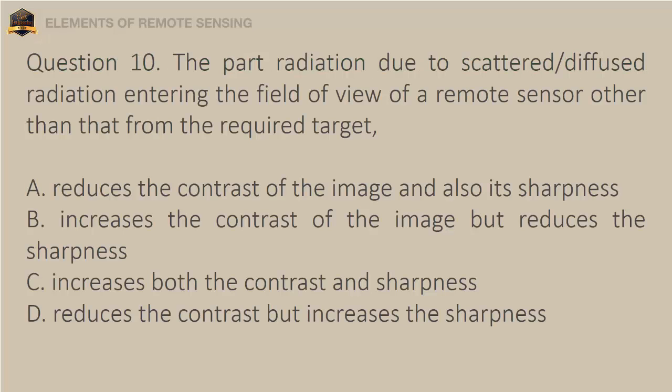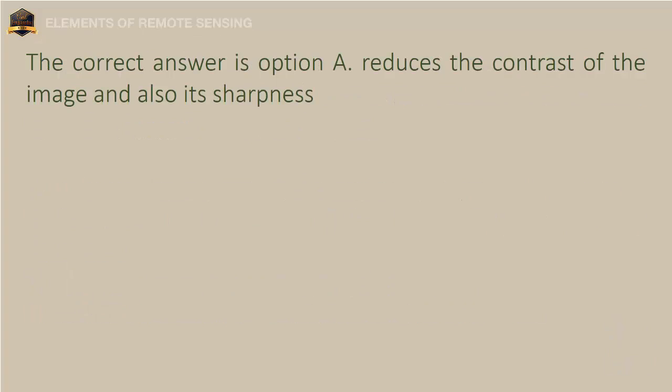Question 10. The part of radiation due to scattered, diffused radiation entering the field of view of a remote sensor, other than that from the required target: A. Reduces the contrast of the image and also its sharpness. B. Increases the contrast of the image but reduces the sharpness. C. Increases both the contrast and sharpness. D. Reduces the contrast but increases the sharpness. The correct answer is option A, reduces the contrast of the image and also its sharpness.